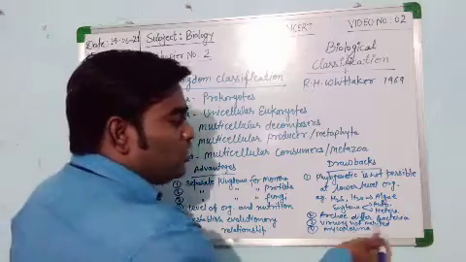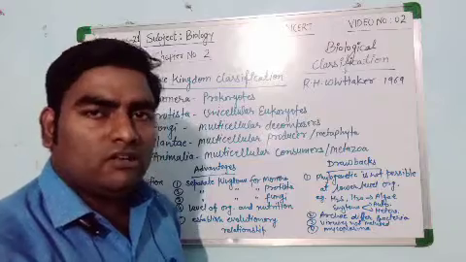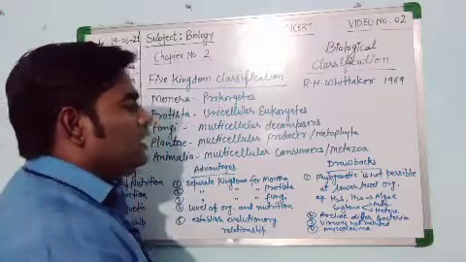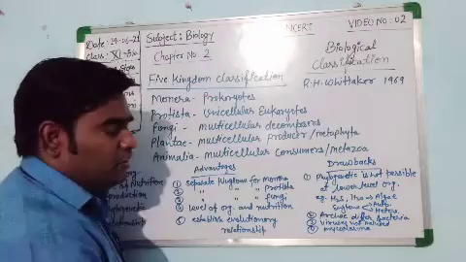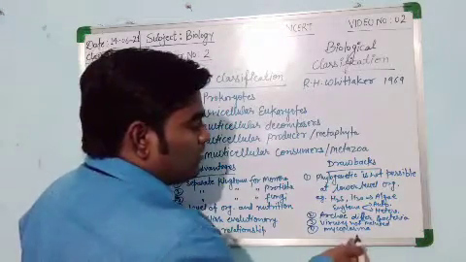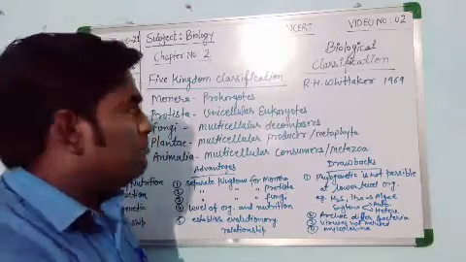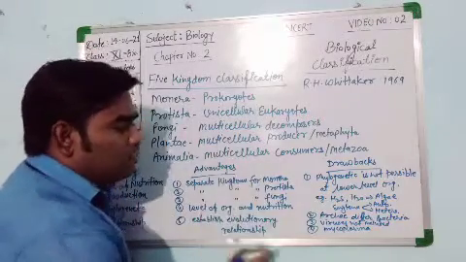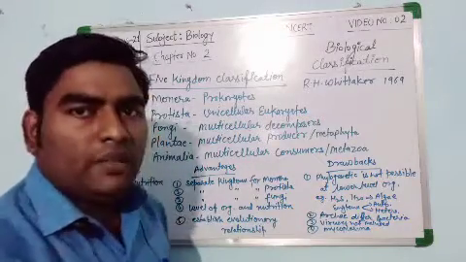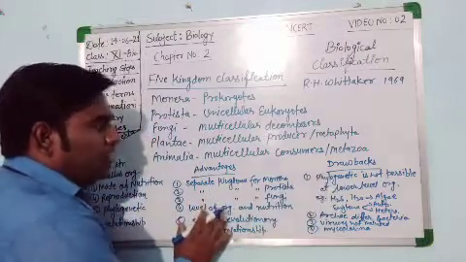Then viruses are not included in this kingdom system. Actually viruses are non-cellular, acellular organisms. So they are not included anywhere in the five kingdom system of classification. And then mycoplasma. Mycoplasma is another group of organisms, but they collectively come into the Protista or Monera. So mycoplasma should be separate. So these are the drawbacks and these are the advantages.